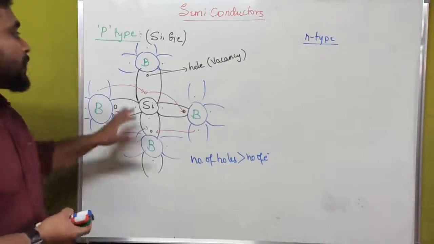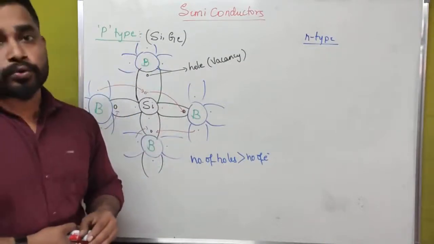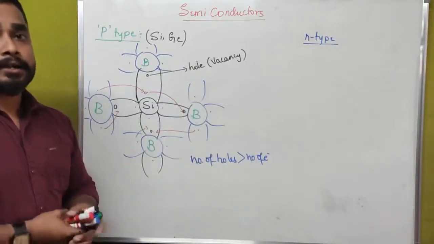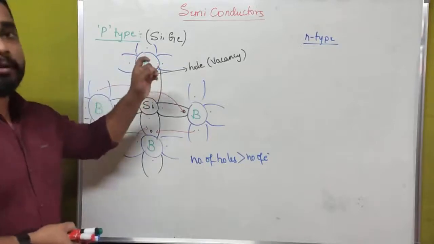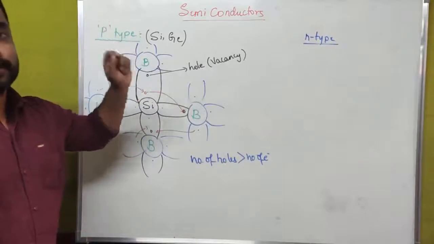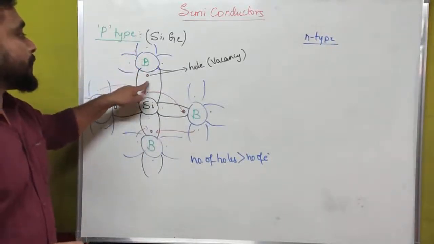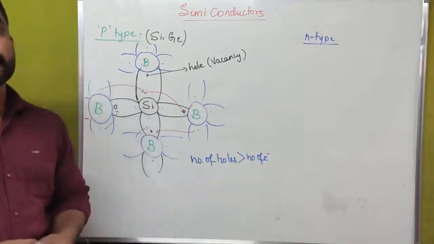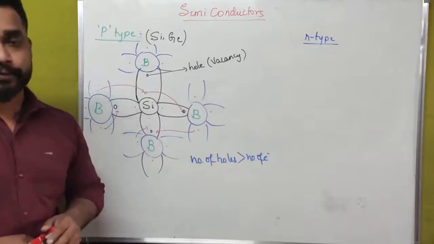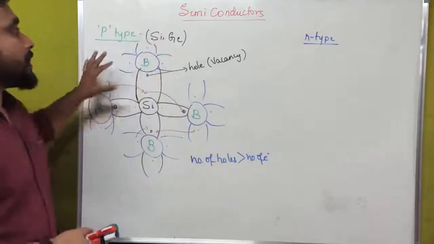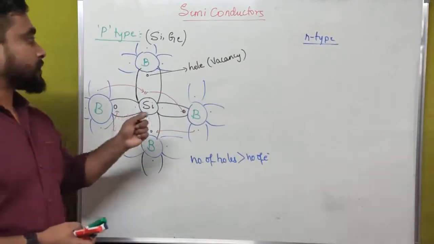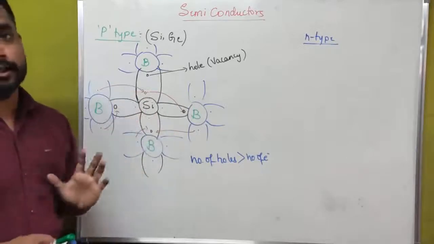Actually, this is the concept of p type of semiconductor. If we are adding trivalent impurities such as boron, indium or gallium to the intrinsic semiconductor, silicon or germanium, the number of free holes is more compared to the number of free electrons. Then we get the concept of conductivity. This is how we achieve conductivity in the case of an extrinsic semiconductor. Extrinsic semiconductors are very good conductors in nature.